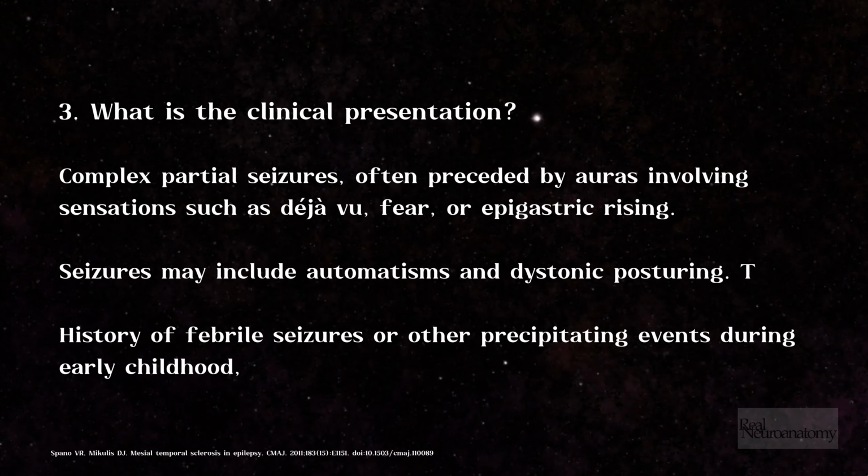3. What is the clinical presentation? Patients with MTS typically present with complex partial seizures, often preceded by auras involving sensations such as déjà vu, fear, or epigastric rising. Seizures may include automatisms and dystonic posturing. There is often a history of febrile seizures or other precipitating events during early childhood, followed by a latent period before the onset of epilepsy.